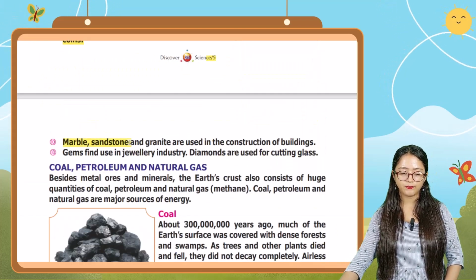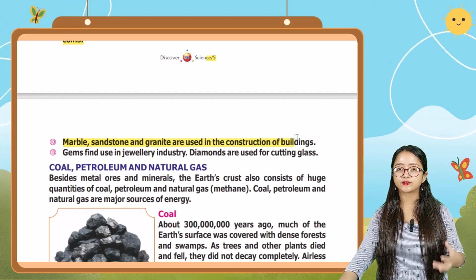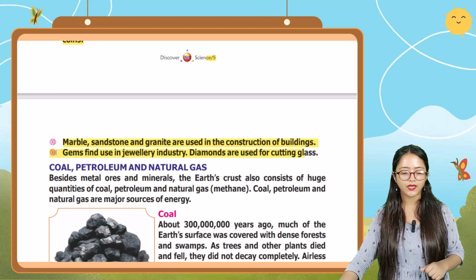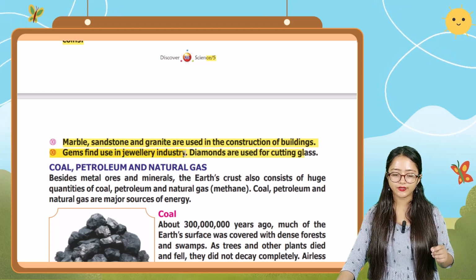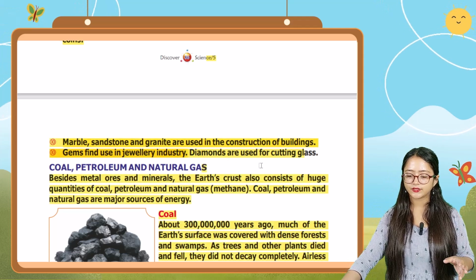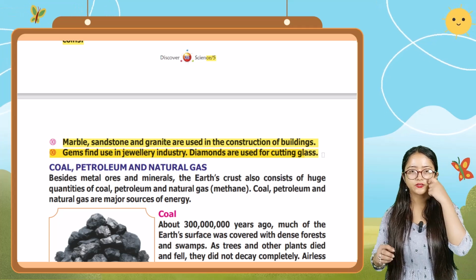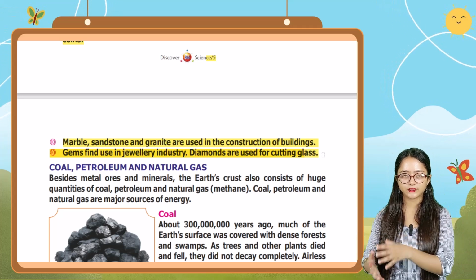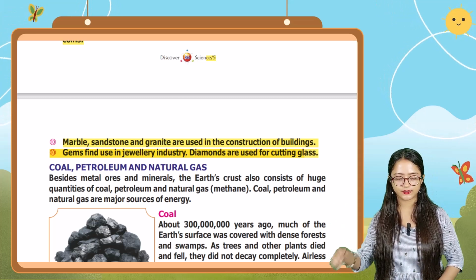Next one, marble, sandstone and granite are used in the construction of buildings. And the next point, gems find use in the jewelry industry. Diamonds are used for cutting glass. Okay, so gems you can find in the jewelry industry, and diamonds are used for cutting glass.